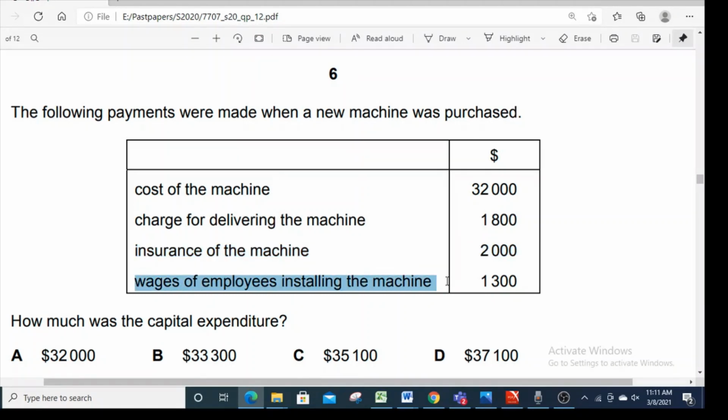Wages of employees installing the machine. Installation cost is part of capital expenditure because unless you have installed the machine, you cannot start using it. So we have got three capital expenditures, 32,000 plus 1,800 plus 1,300. So the correct answer is 35,100. Option C.